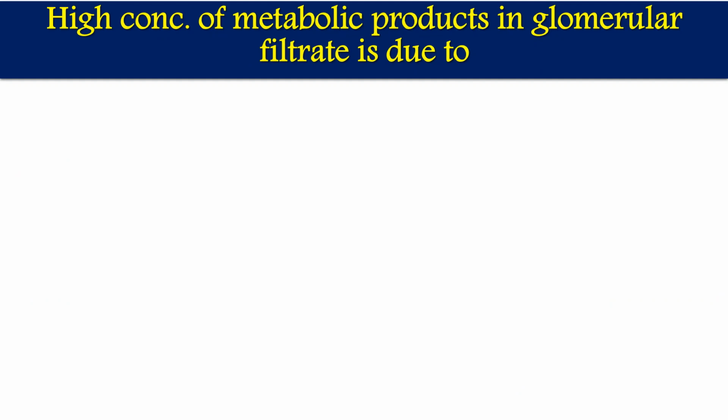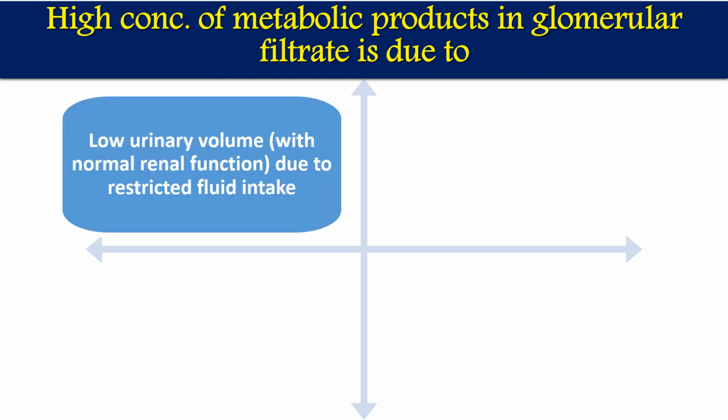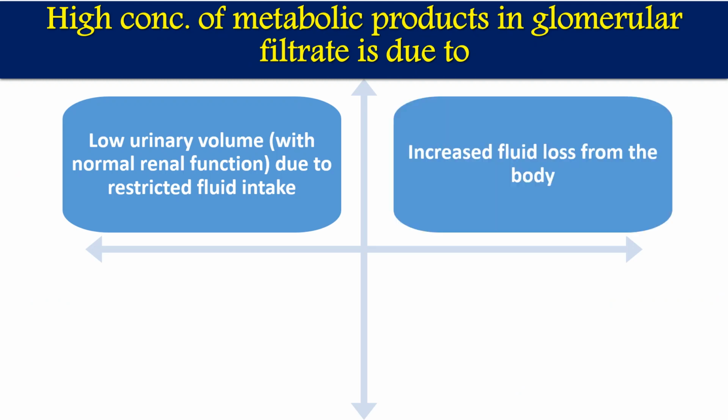Now, first, a high concentration of metabolic product in the glomerular filtrate can be caused by low urine volume, with normal renal function, due to restricted fluid intake. If we do not take a sufficient amount of fluids, fluid output will also decrease. In that case, the filtrate will be more concentrated. When the filtrate is more concentrated, sedimentation will increase and output will decrease. The second one is increased fluid loss from the body.